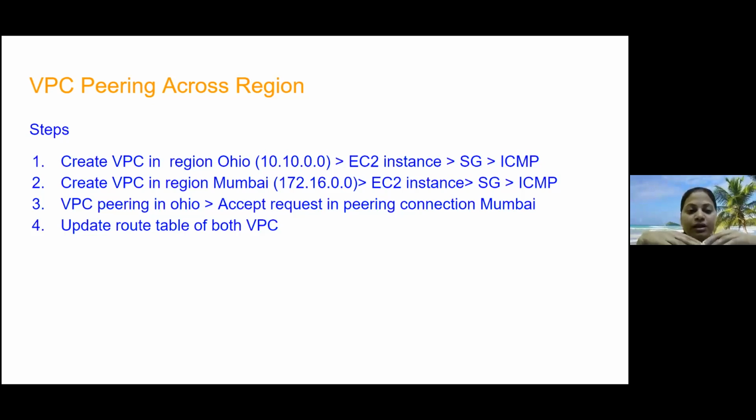The third step is to create a VPC pairing. For that we'll raise a request from one region, go to the other region and accept that request of VPC pairing. Once the acceptance is done, the fourth step is to associate the VPC pairing with the CIDR block of the region in a route table. So let's get started.